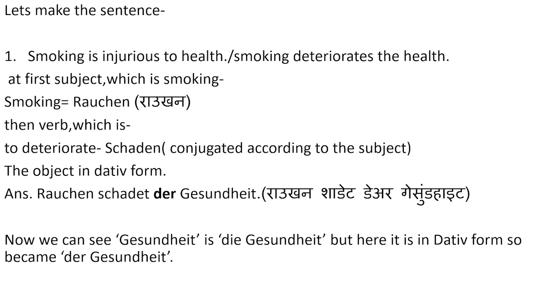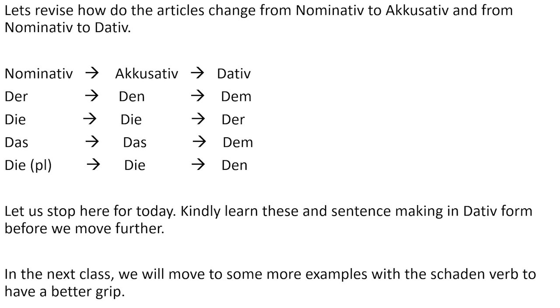The right article for Gesundheit is die, but in dative form, die becomes der. So we used der because after schaden, the portion goes to dative form. Now let's revise how the articles change from nominative to accusative and from nominative to dative. Der becomes den in accusative and dem in dative.